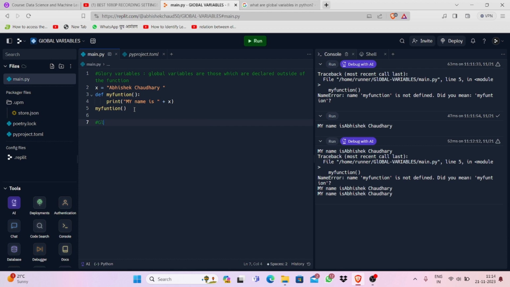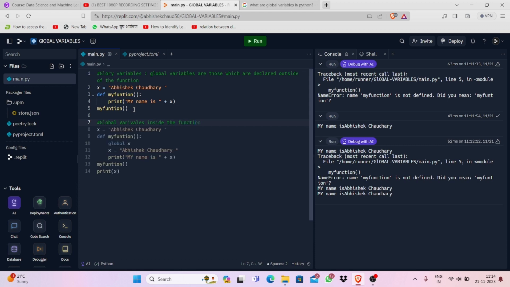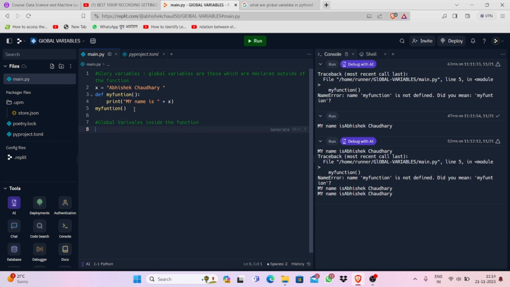So I'm writing global variable inside the function.